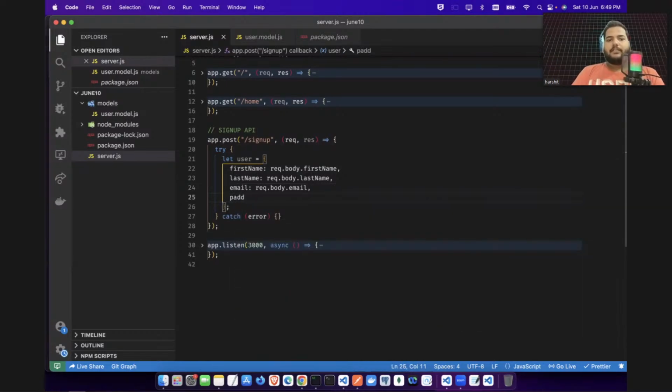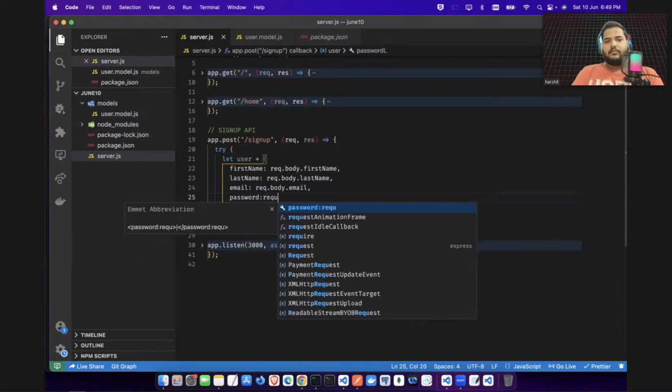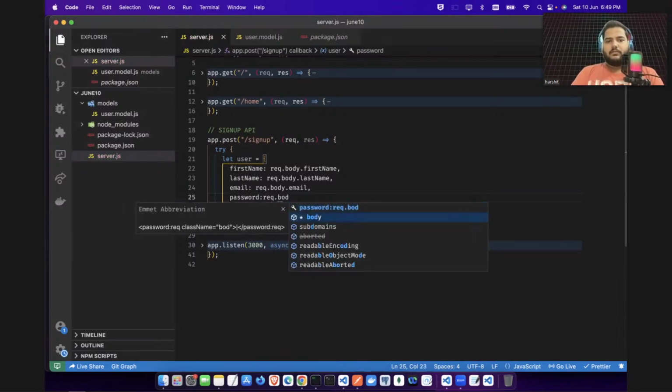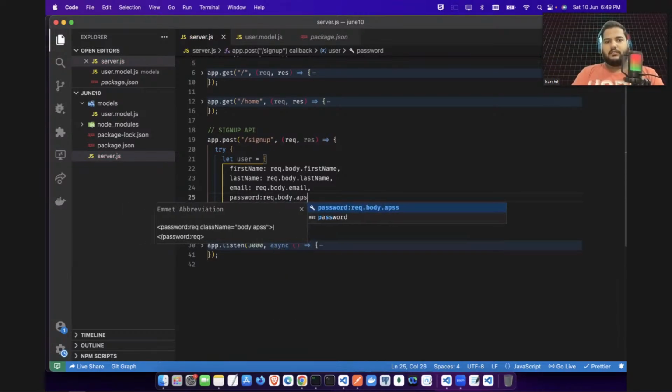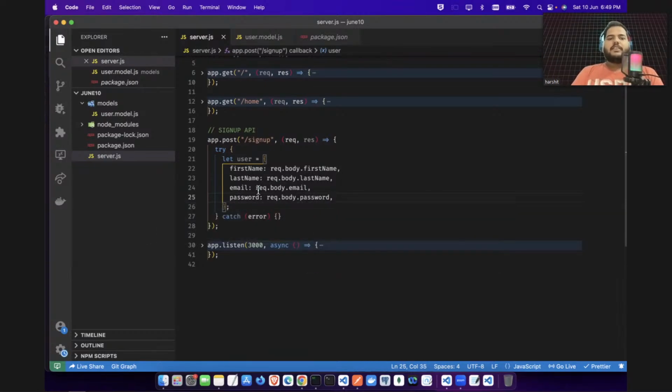Now we have password also, right? For password equal to this request dot body dot password. Okay, so guys, we have gathered first name, last name, email address, and password. And how have we gathered them? From the request dot body. How you will be passing that information to request dot body, I will be telling you what tool you will use. But let's first create the API.